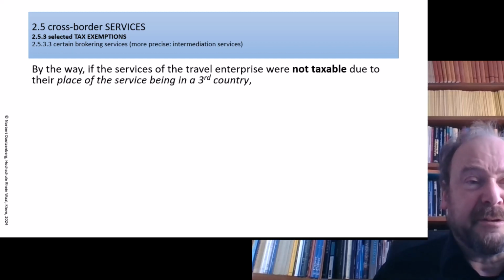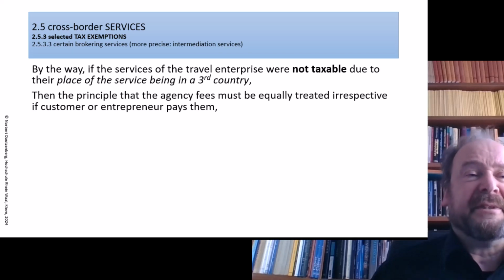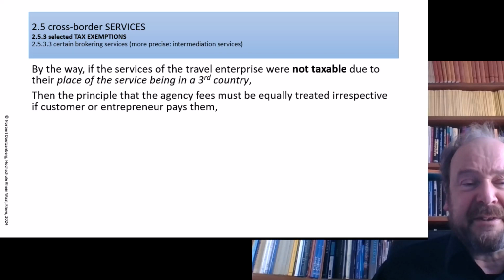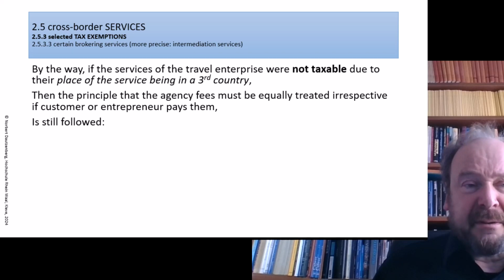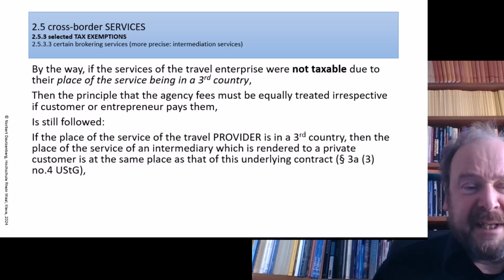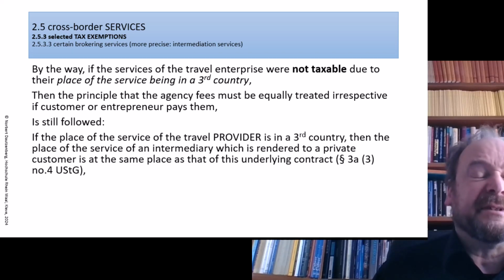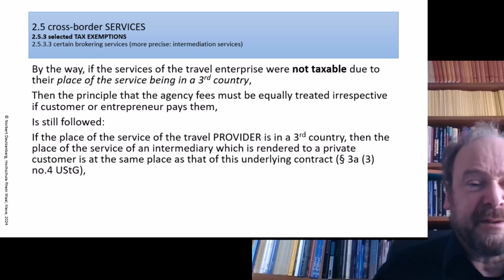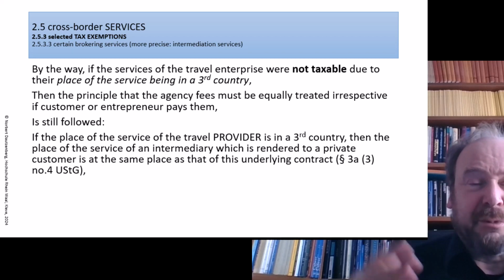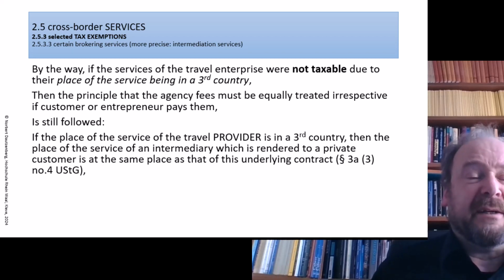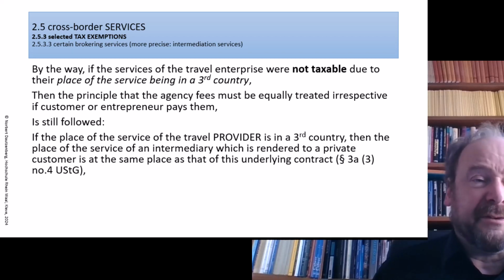However, if you look closer to the case, to the testing scheme, then you would find out that in this particular constellation the principle of equal treatment is still followed, because if the place of the service of the travel provider is in a third country, then the place of the service of an intermediary rendered to a private customer is where the underlying contract has its place of delivery or place of service.